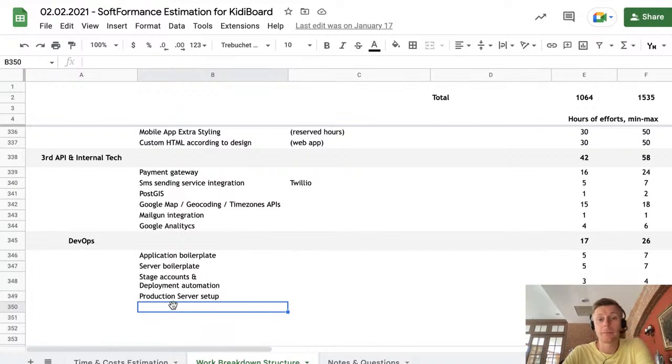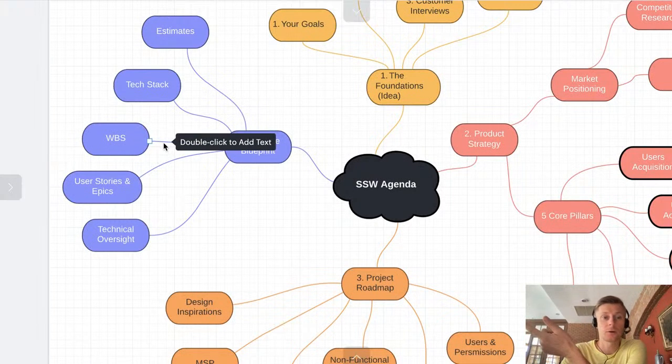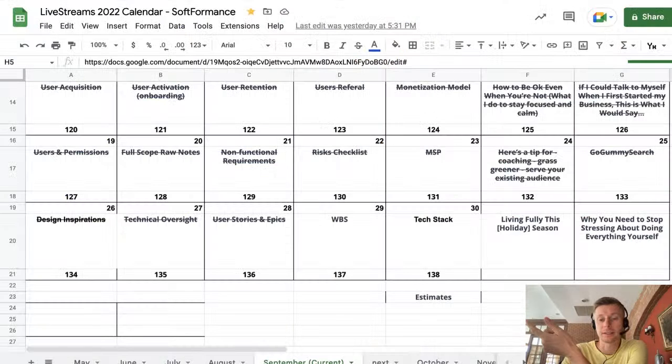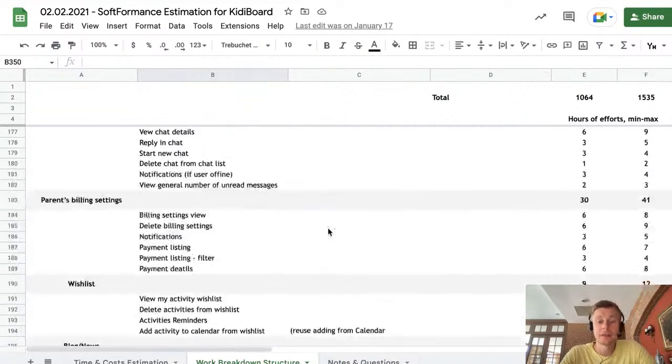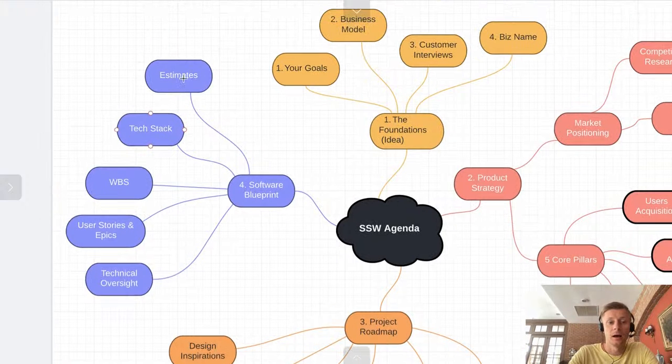That's why, when it comes to the final estimates, which we will consider in one day after tomorrow, I will show you this as well. So work breakdown structure looks like this. This is something that our developers would spend at least 2 days of work on for smaller projects, and it might be a couple of weeks just for this step for bigger projects. And with that information, we are ready to jump to time and cost estimation, and I will show you that in one of the next live streams.